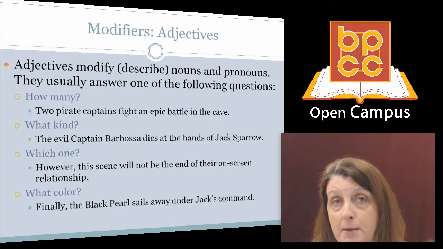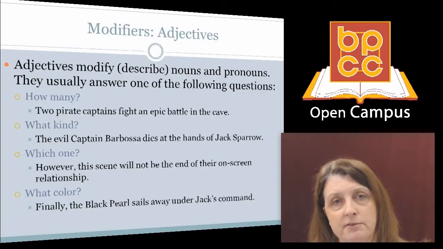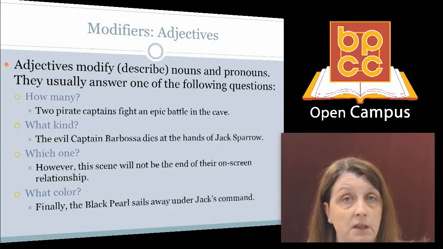How many pirate captains? 2. 2 is the adjective. The evil Captain Barbossa dies at the hands of Jack Sparrow. What kind of captain? Evil. Evil is the adjective.